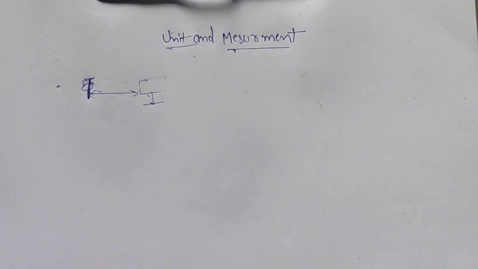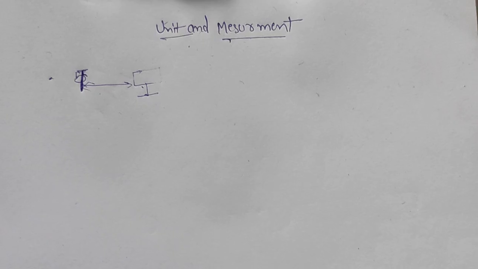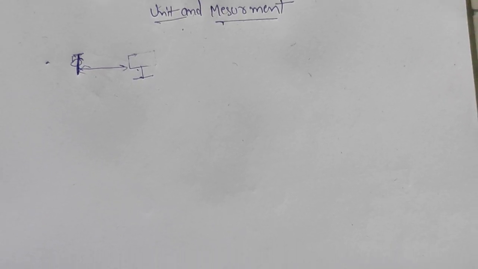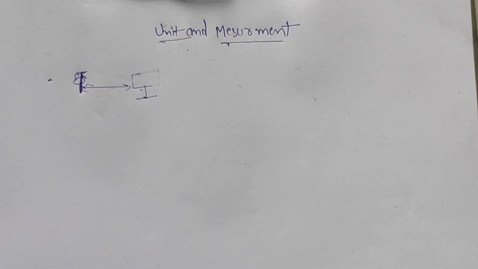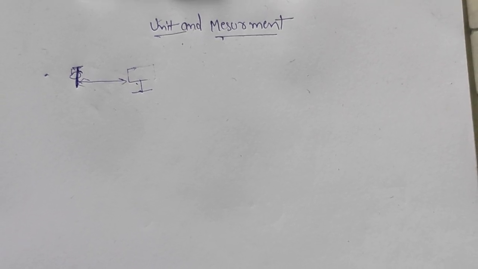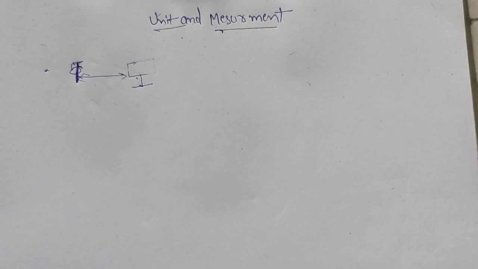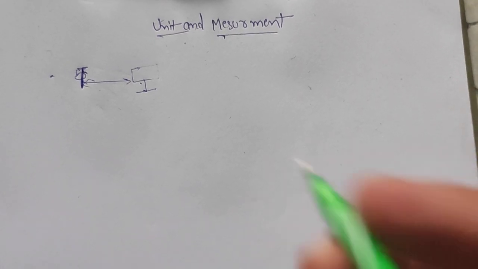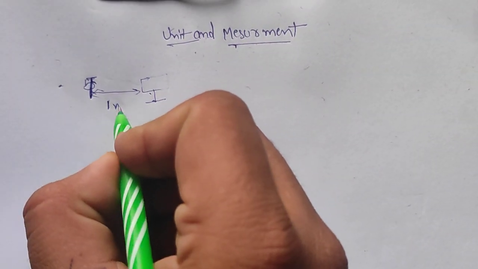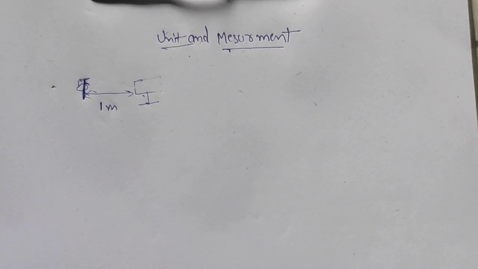If I say that the laptop or the phone is 1 away from your eye level, you ask, sir, what is 1? Previously you had 1 meter, 1 inch, 1 centimeter. So I say that it is 1 meter away from you, the distance.